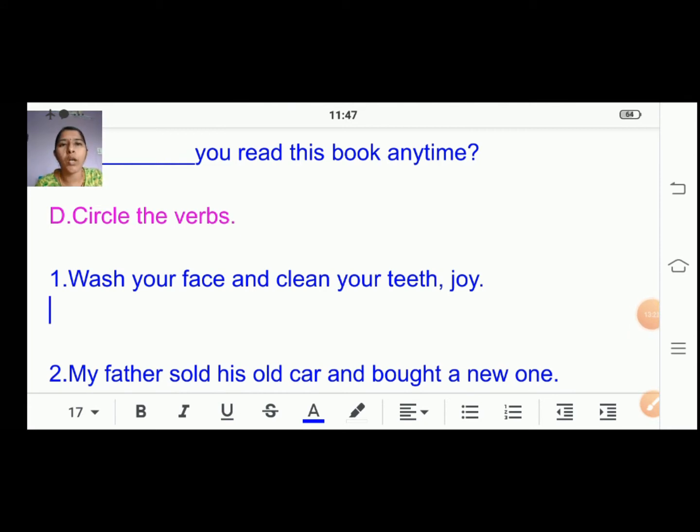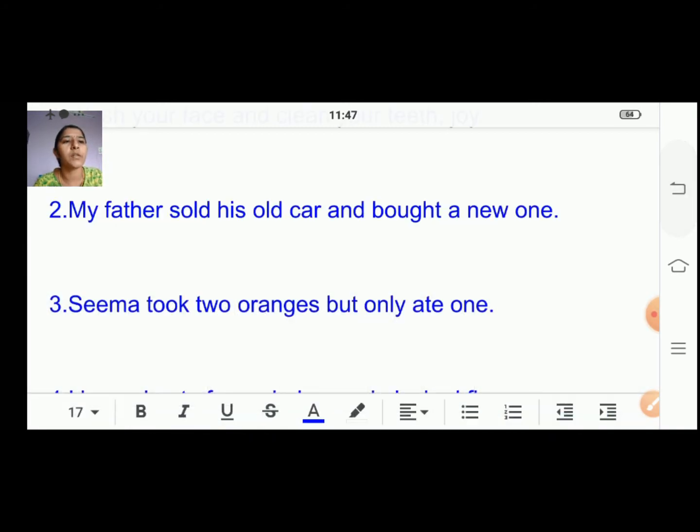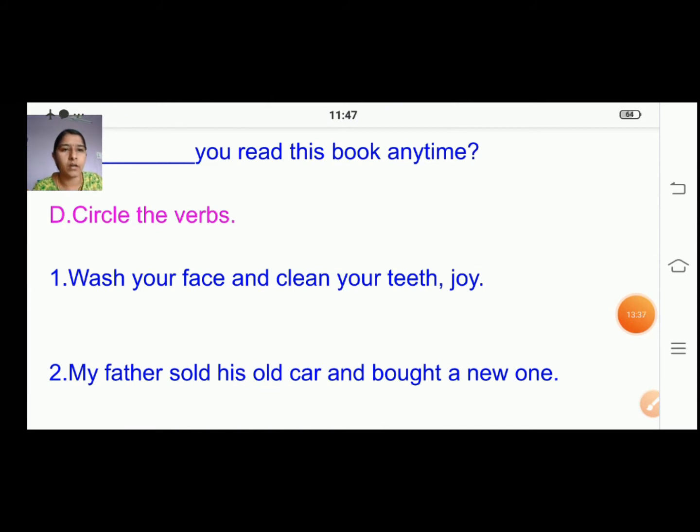Now we'll move on to the D Roman number. Circle the verbs. So we are going to circle the verbs here, right? So the first sentence here, wash your face and clean your teeth, Joy. Okay, so somebody is telling Joy, wash your face and clean your teeth, Joy, like that they are saying, right? So in this sentence we are going to circle the verbs.